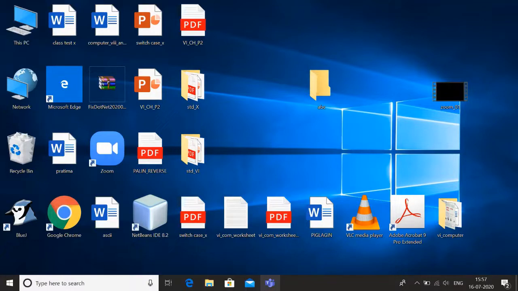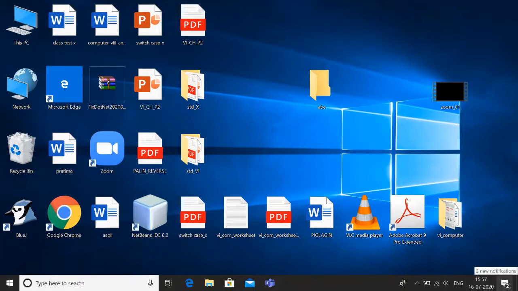System tray. This part is called the system tray. In the system tray, the clock and action center are there. Now this is your clock. The clock shows the current time and current date. And this is your action center.